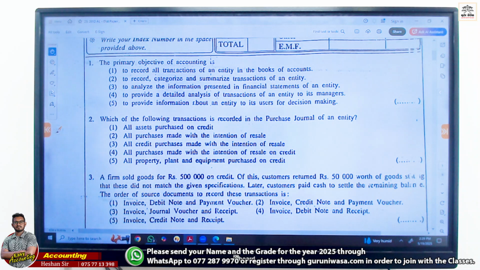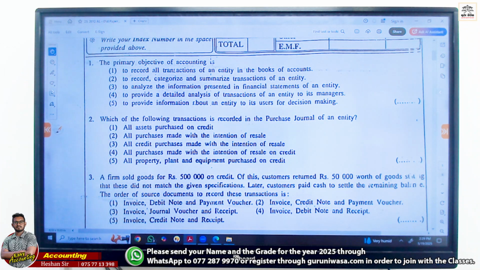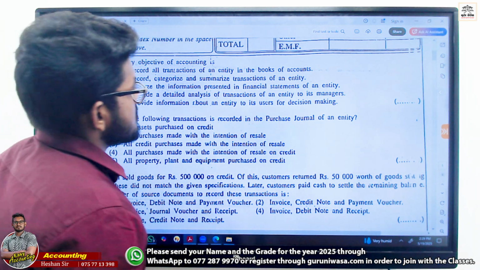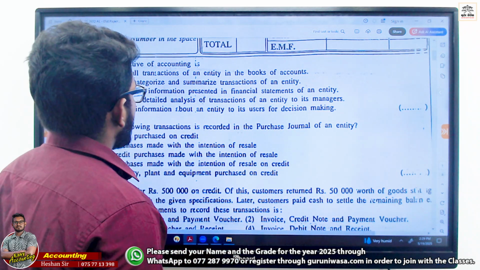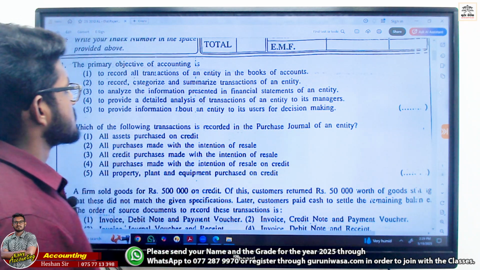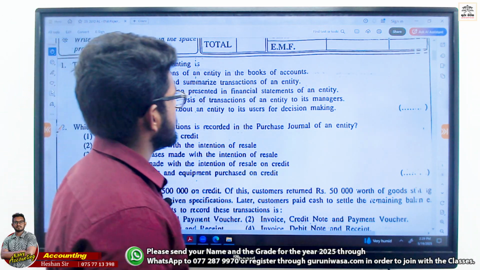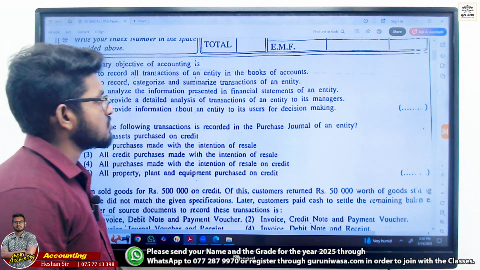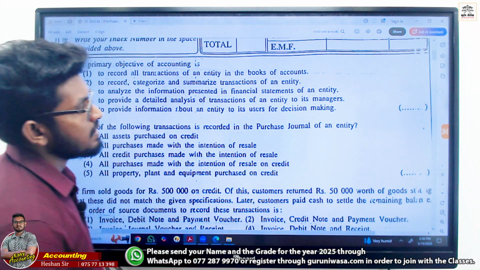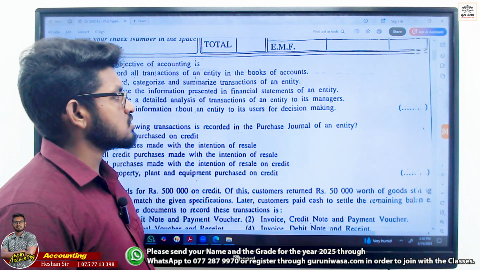The primary objective of accounting, primary objective, right? To record all transactions of an entity in the books of accounts, to record, categorize and summarize transactions of the firm, to analyze the information presented in the financial statements of an entity, to provide a detailed analysis of transactions of an entity, to provide information about an entity for decision making.